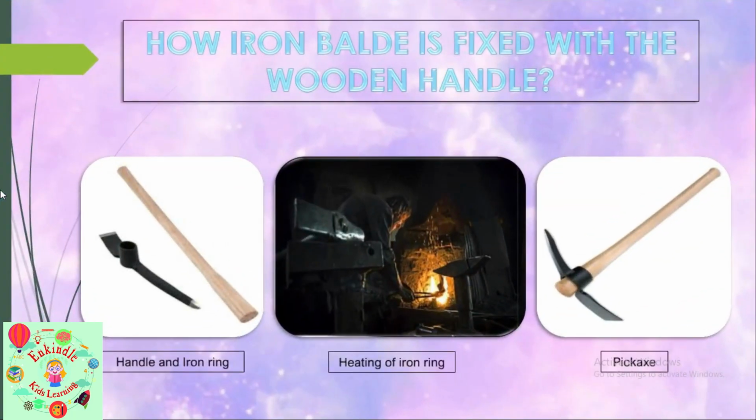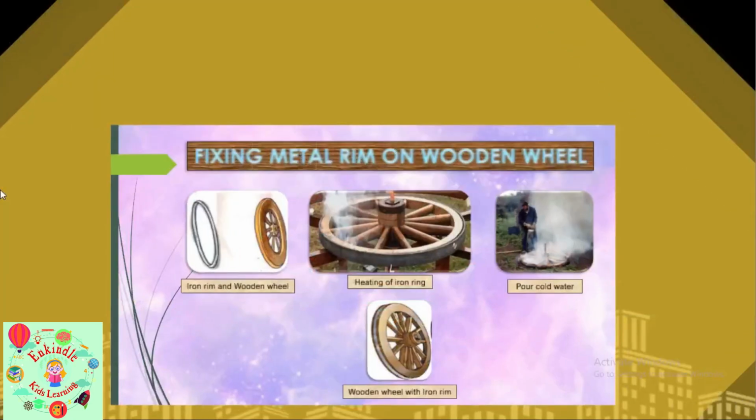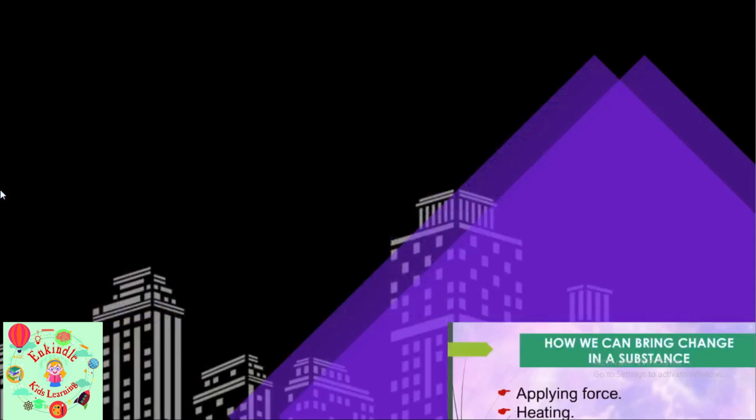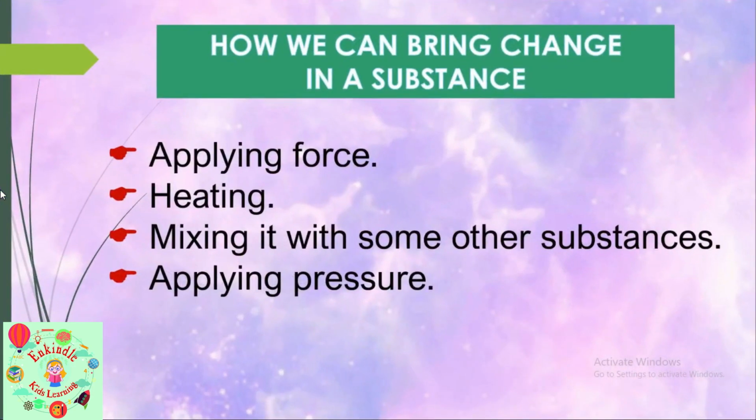By the expansion and contraction process. Then we took the second example, that is fixing metal rim on wooden wheel by the process of expansion and contraction. Then we saw finally how we can bring change in a substance through applying force, by heating, mixing it with some other substance, and by applying pressure.